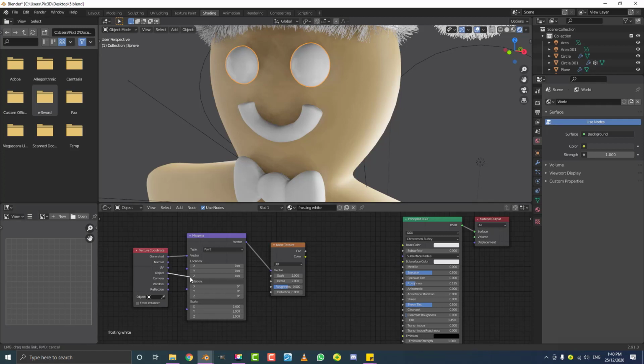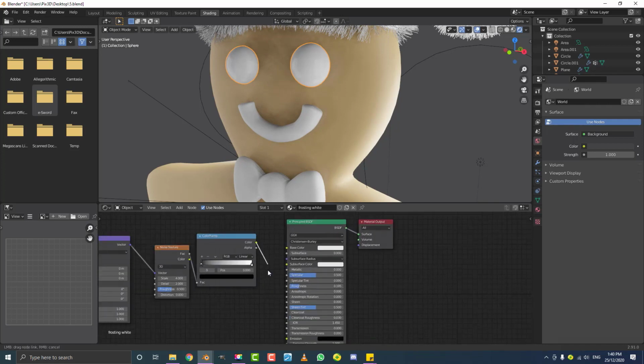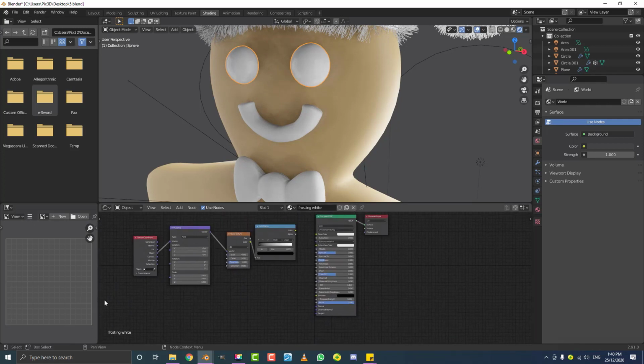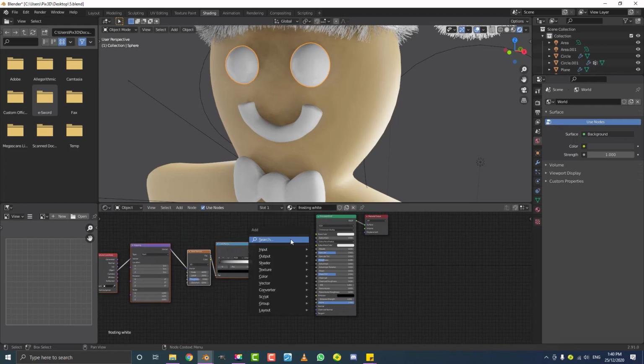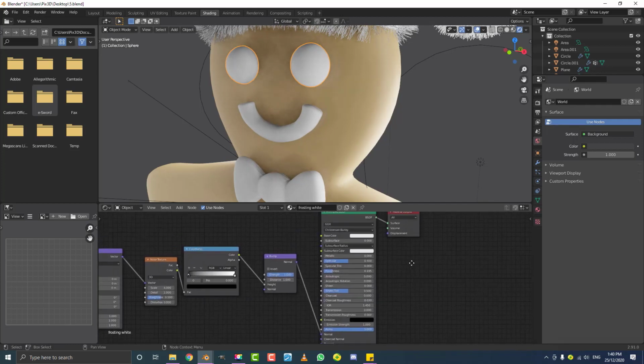We're going to take the object here and plug it into the vector of the mapping node, and make the scale 4. You can mess around with that later. Then we need to go Shift A, search, and get a color ramp node. We take the factor and plug it into the vector of the color ramp. Then we take the color and plug it into the normal, but we need a conversion node for that to work. So let's go Shift A, search, type in bump, and select your bump node. Now we can take the color output of the color ramp, plug it into the height, and take the normal and plug it into the normal of the principled shader down here.